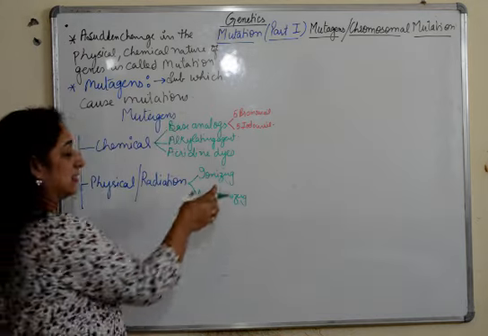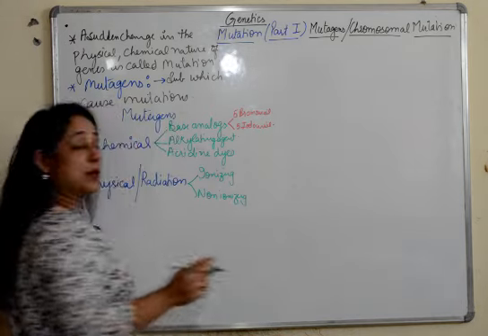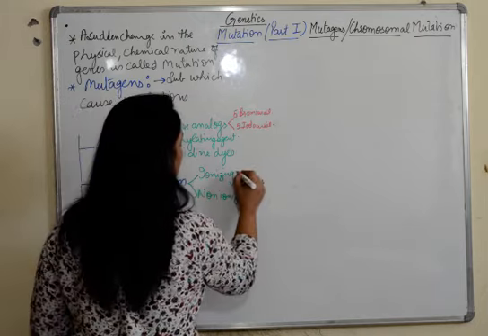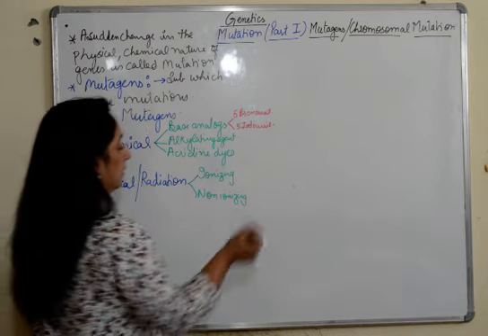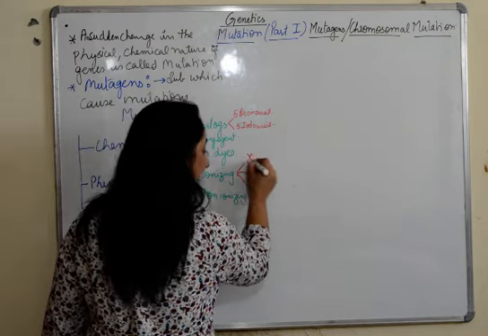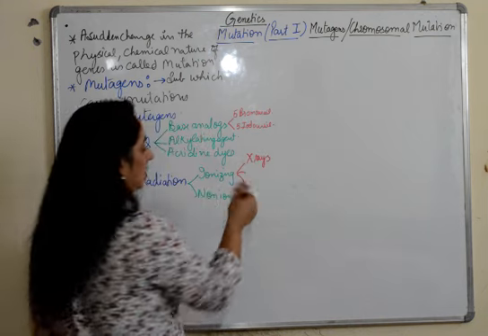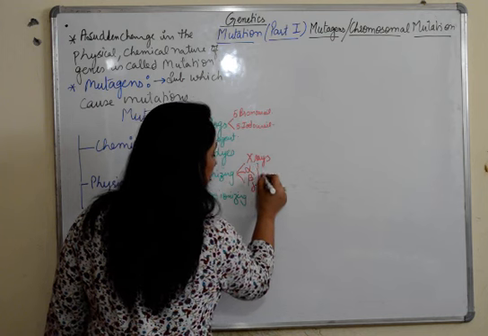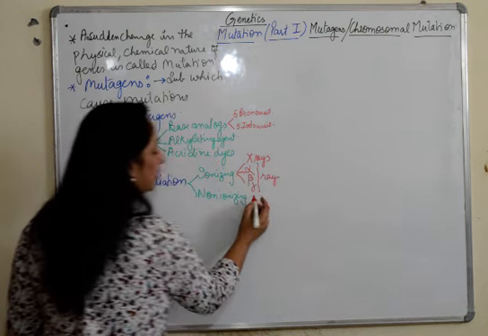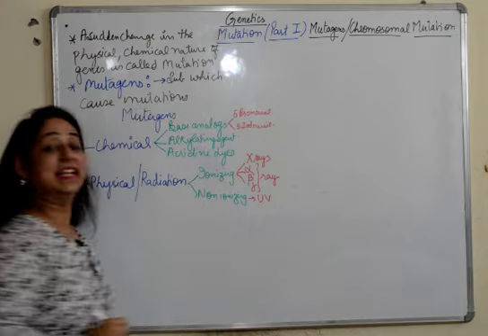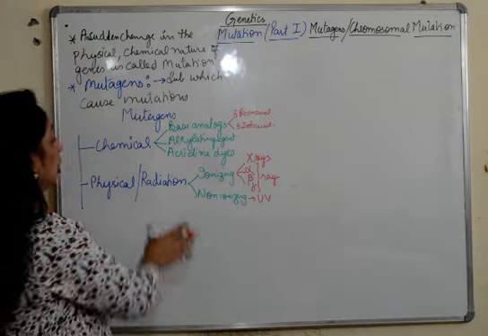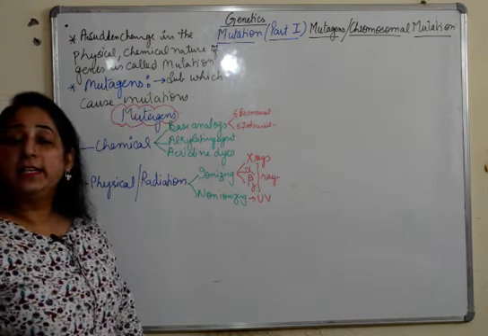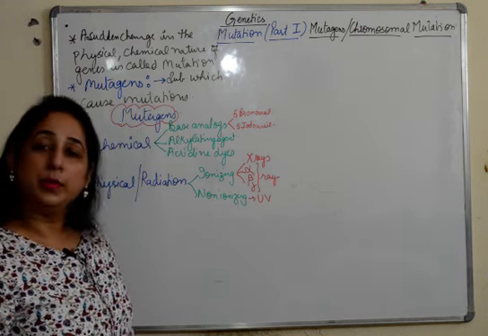The ones which release ions and non-ionizing, the ones which don't. So the different types of ionizing radiations would be X-rays, which we have during our X-rays done, alpha rays, beta rays and gamma rays. So these are ionizing, and non-ionizing would be UV radiations, ultraviolet radiations. So these are a few mutagens which lead to different type of mutations.